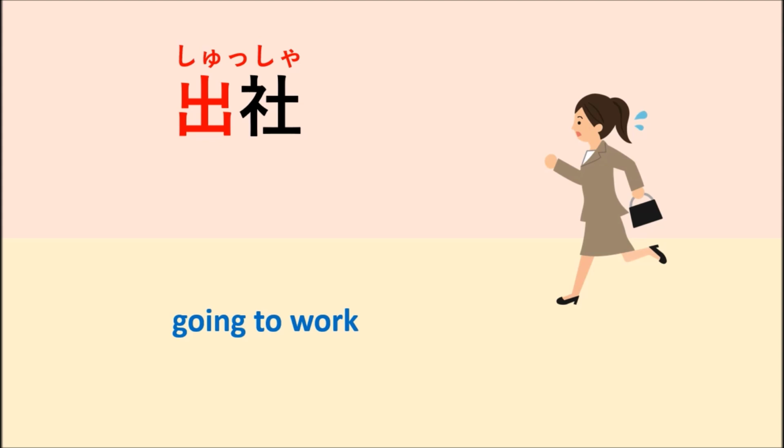So when you put that kanji with shutsu, which means leave for work, leave for the company, shussha means going to work. 今日は田中さんは出社しますか？いいえ、出社しません。Which means no, Tanaka-san is not going to work.